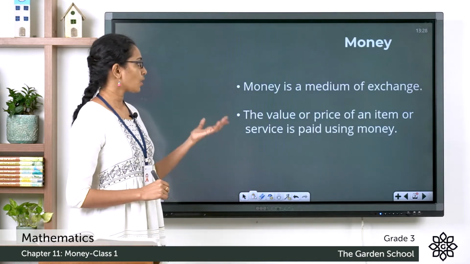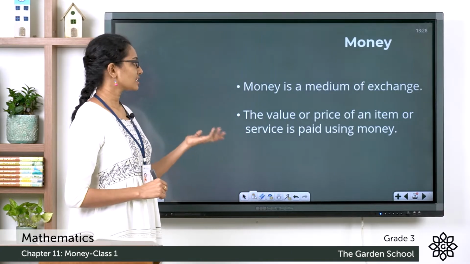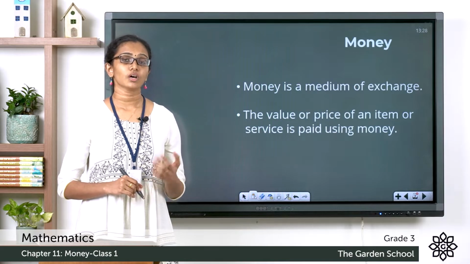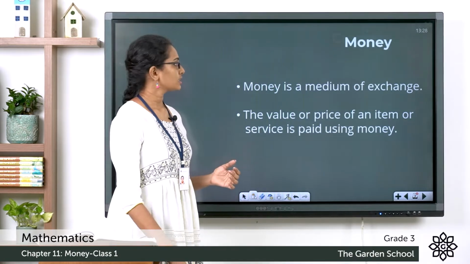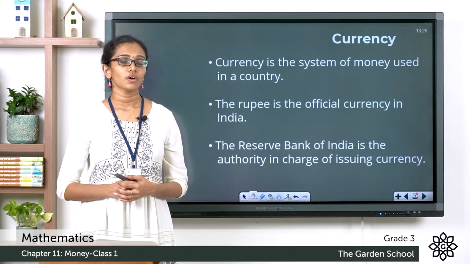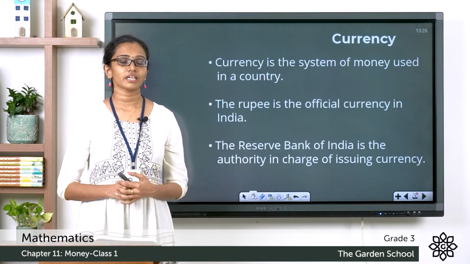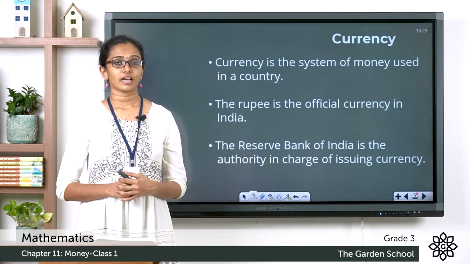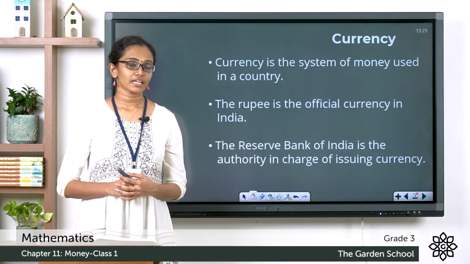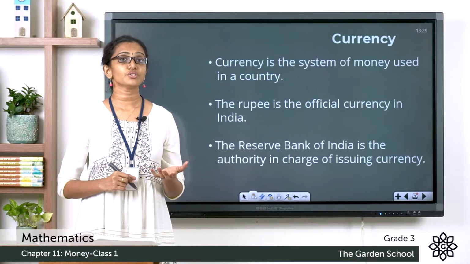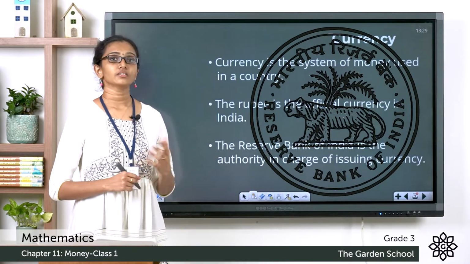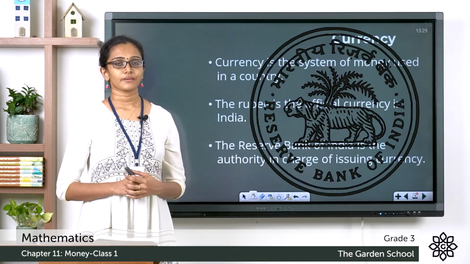The value or price of an item or service is paid using money. And money can include notes and coins. See, what do you mean by currency? You might have heard this word before. Currency means the system of money used within a country. And which is the currency in India? The rupee is the official currency in India. And who issues these currencies? In India, the Reserve Bank of India is the authority for issuing the currency.